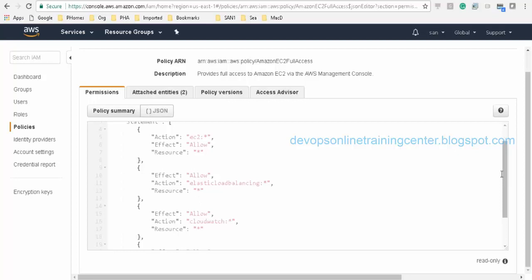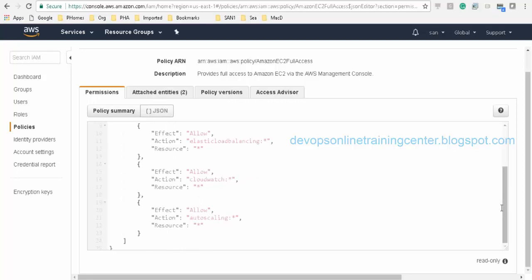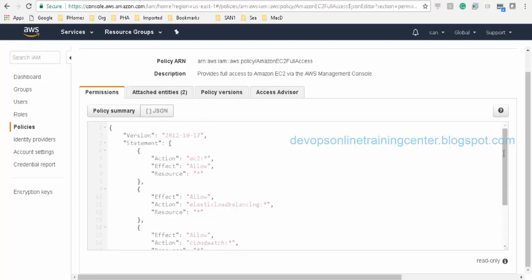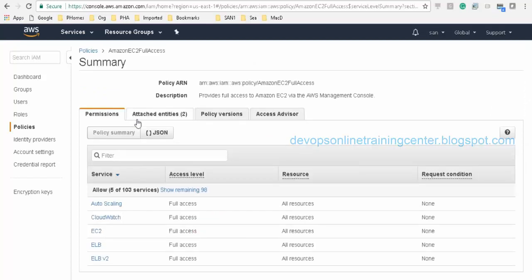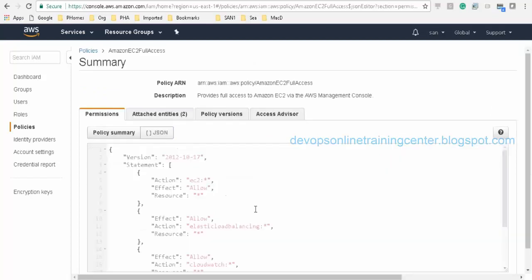What are the resources we want to allow and what are the resources we want to deny, with this JSON syntax. Oh, okay. So it's a JSON file. JSON is a syntax. Yeah, JSON is a syntax. JavaScript Object Notation, basically. So AWS reads this information and it creates a policy.